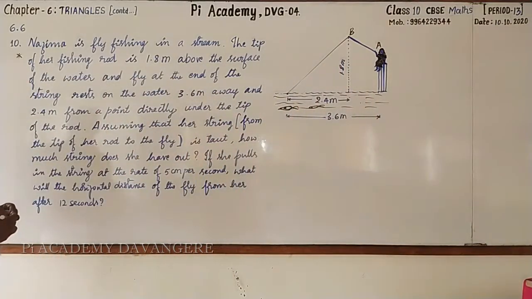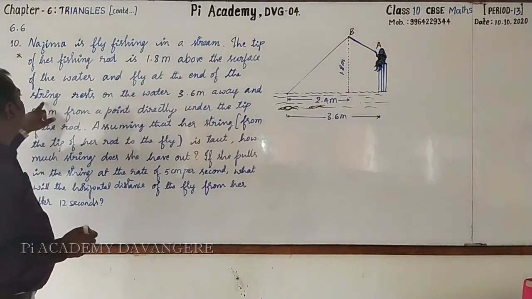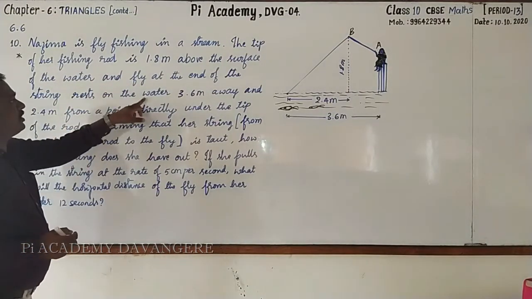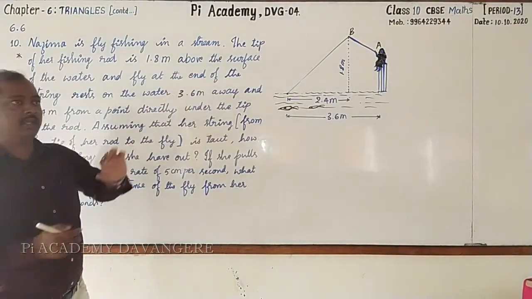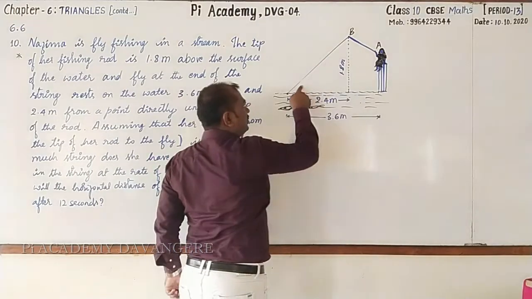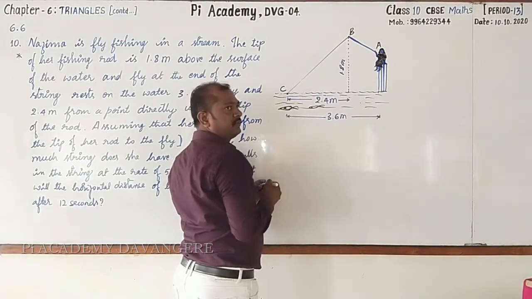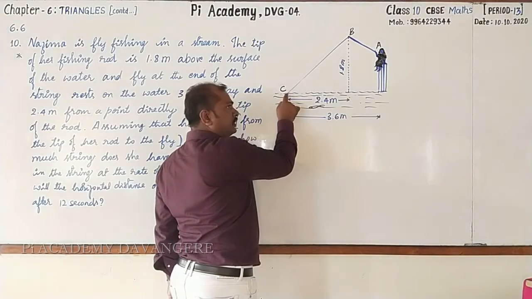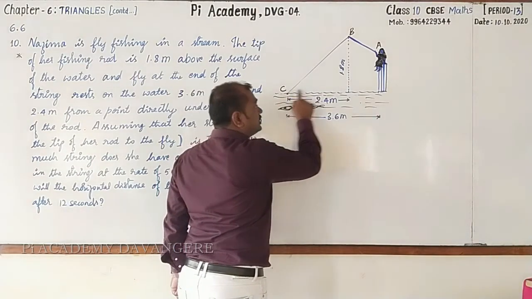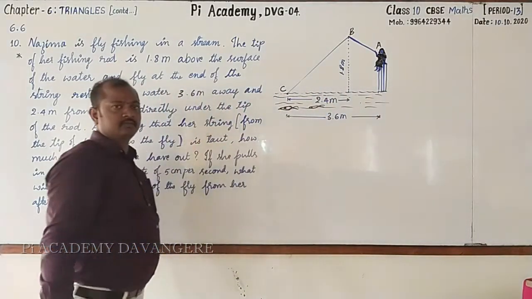Followed? Next. And the fly at the end of the string rests on the water 3.6 meter away. So this is the string and it is the end of the string. I call this C. And this end is on the surface of the water. Then this is 3.6 meter away from her.